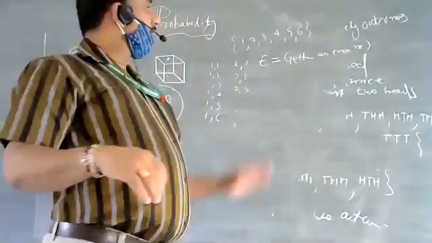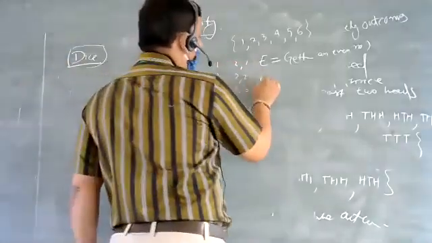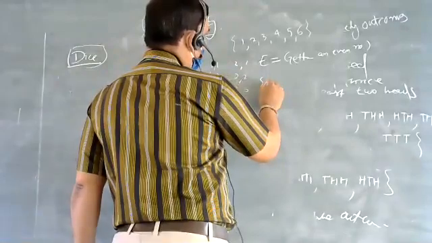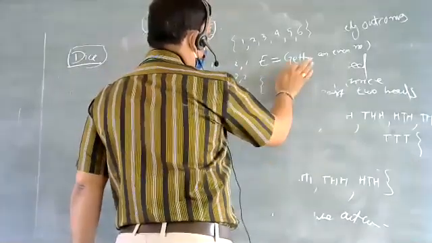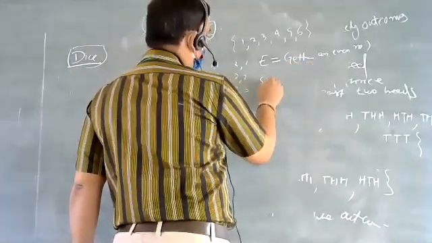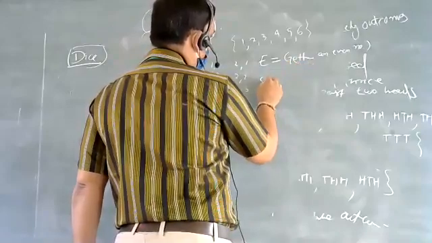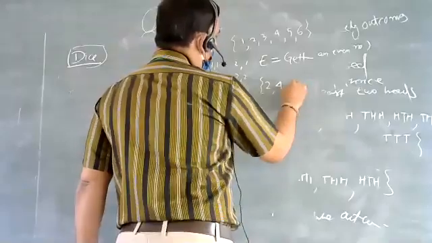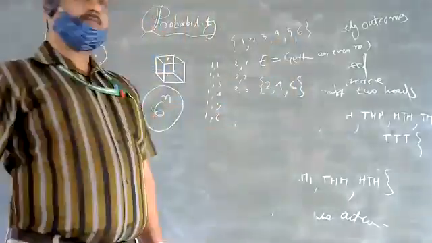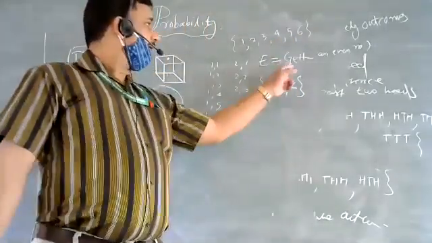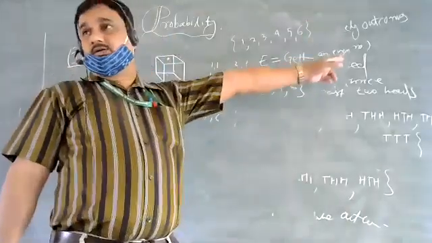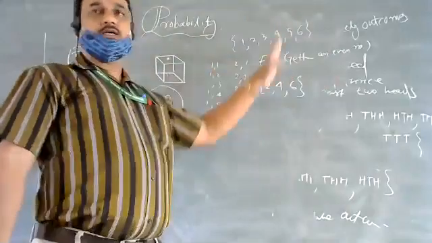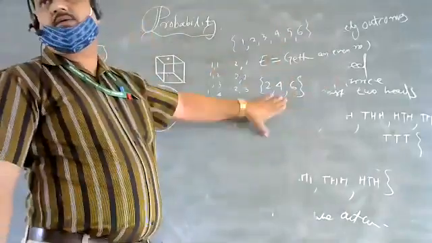Now tell me, what are the favorable outcomes? If this is the event, then what are the outcomes? 2, 4 and 6. So there are 3 even numbers, 2, 4, 6. So these are the favorable outcomes.